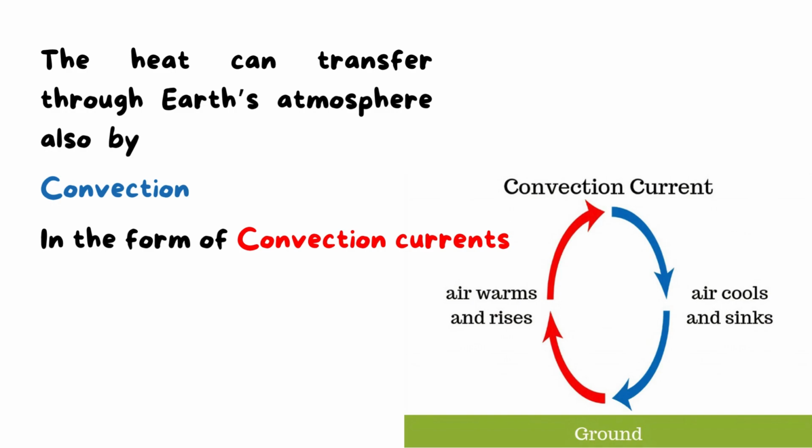As you see here, these are the convection currents: air warms and rises up because it is less dense, as it is lighter, and colder air replaces it as it falls down. And so on. These are the convection currents.